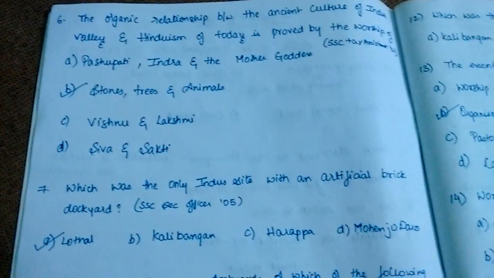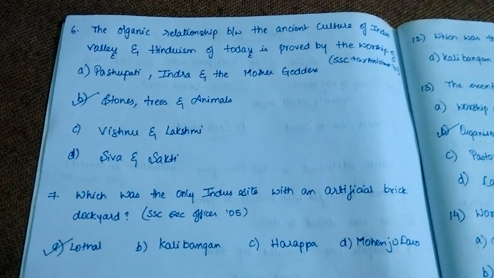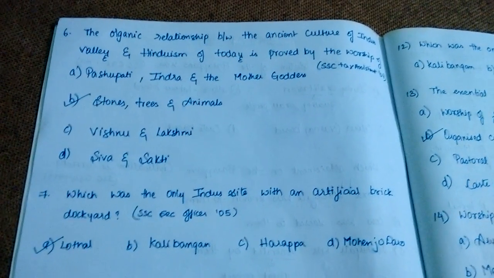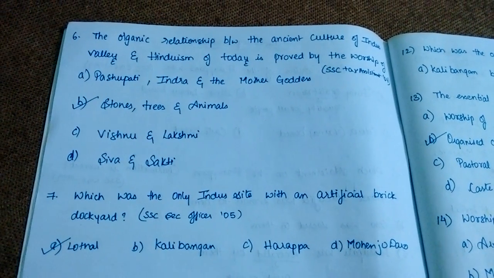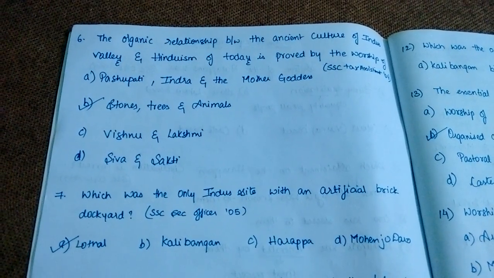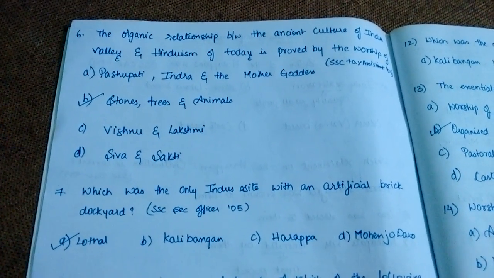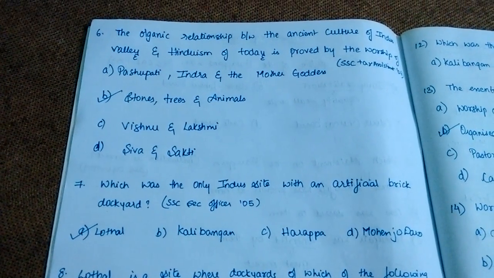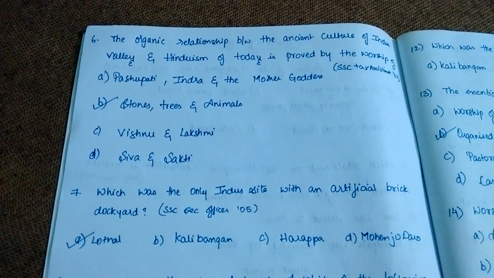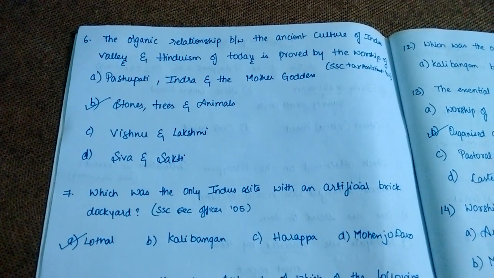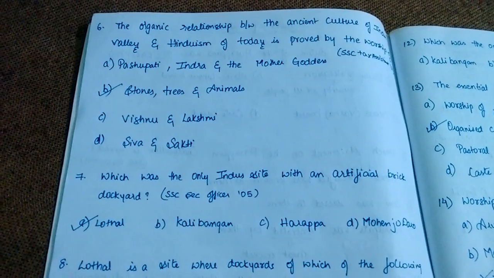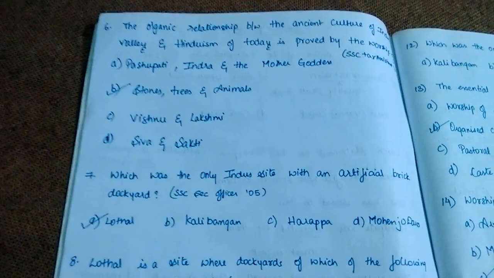So the next question is, the organic relationship between ancient culture of Indus Valley and Hinduism of today. So it is stones, trees and animals, because today people think of Pashupati as Shiva, so it's another form of Vishnu. So things have changed there, but one thing which did not change is the organic relationship between stones, trees and animals. These are the constant ones.